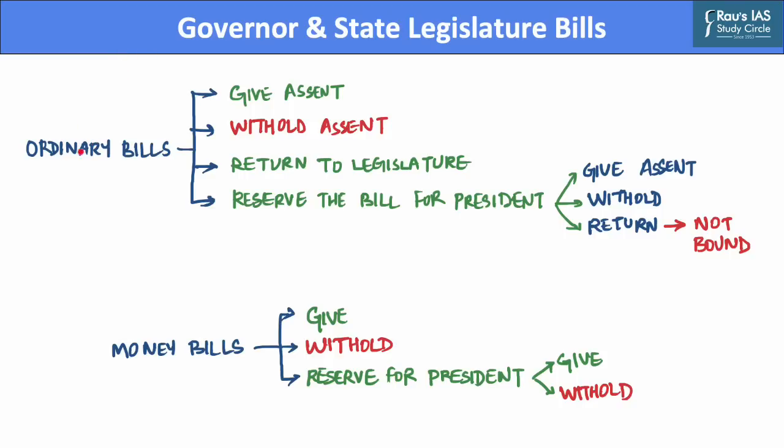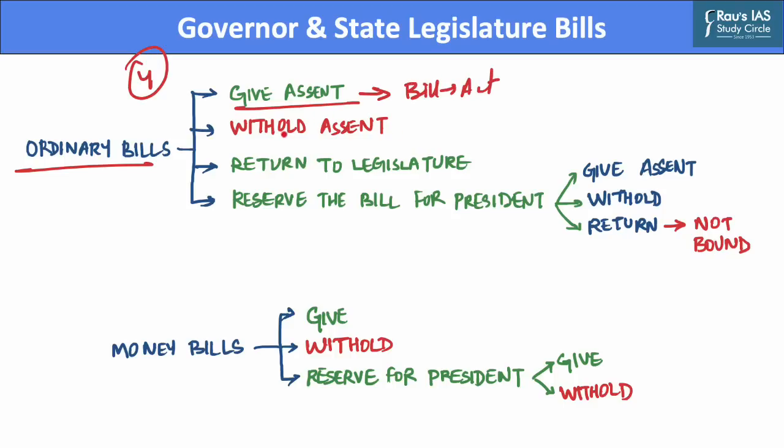Now, in this regard, let us first discuss the powers of the governor regarding ordinary bills which are passed by the state legislature. Every ordinary bill which is passed by the state legislature is presented to the governor for the purpose of his assent. Now he has 4 different alternatives. The first, that he may give assent to such a bill, and in this process the bill then becomes an act.